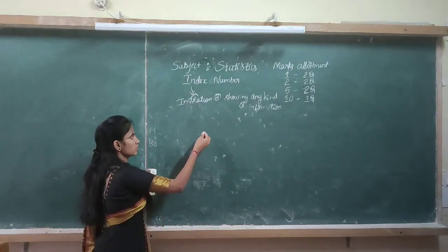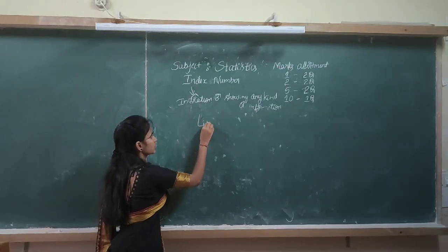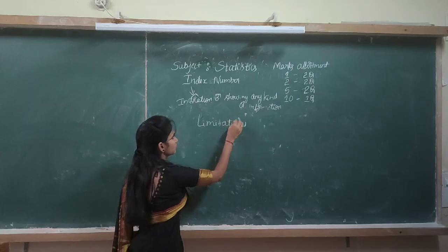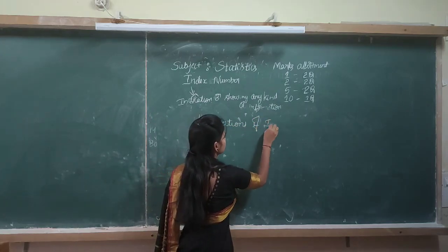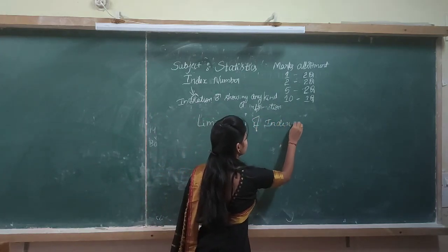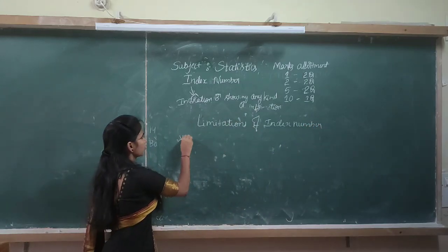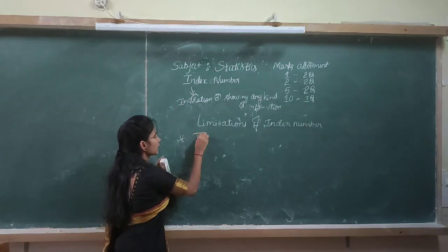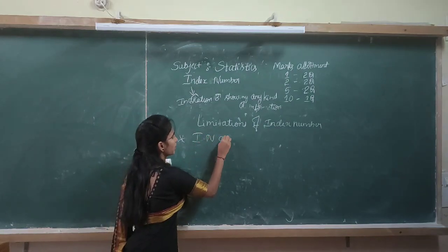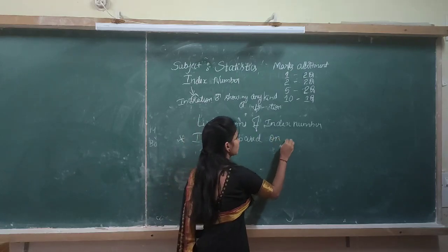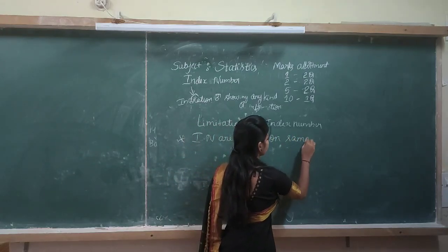And the next concept is limitations. Here the first point is index numbers are based on sample data.